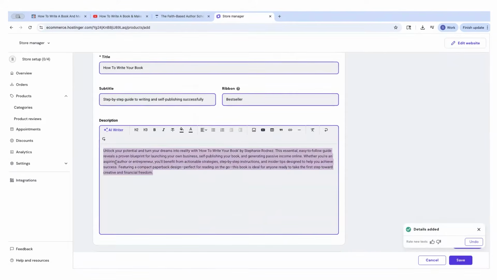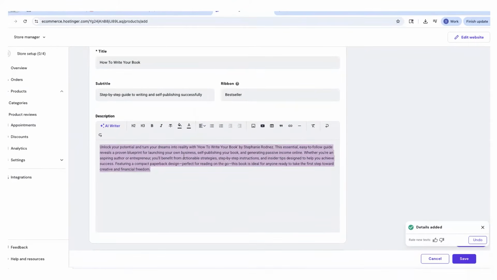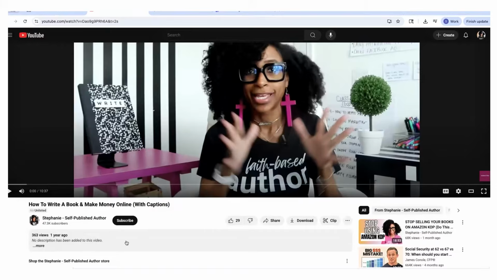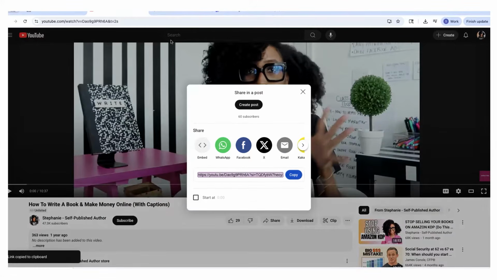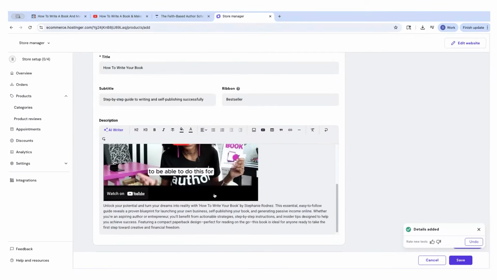Look at this. It turned it into a product description for me. Unlock your potential and turn your dreams into reality with How to Write Your Book by Stephanie Rodness. This essential, easy to follow guide. Look at this. They wrote it for me. And so what I want to make sure I include though, I'm going to hit enter. Click over here, this little video icon, and then you're going to put in the link to your YouTube video. So mine is share, copy. I'm just going to grab the regular link because Hostinger doesn't even need the embed code here. That's just awesome. Click insert. Now look at that. Got a sales video.